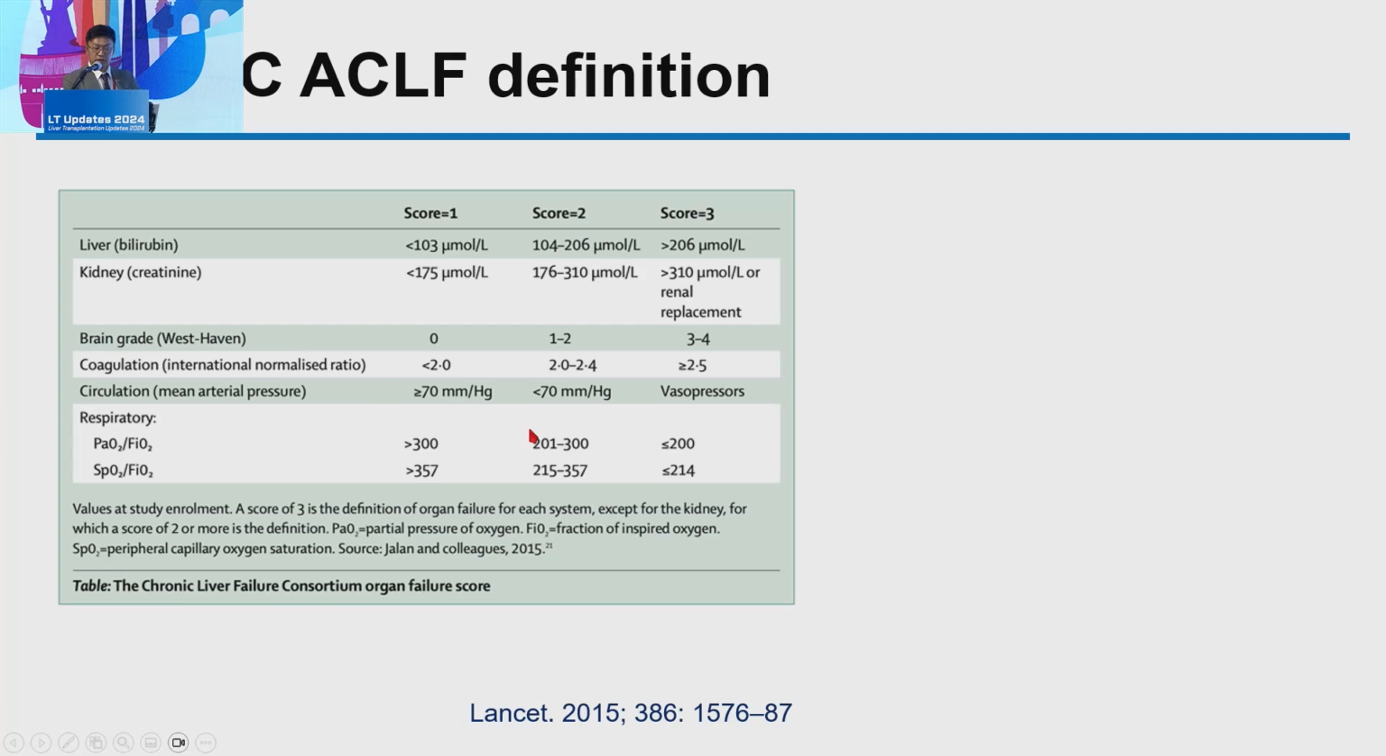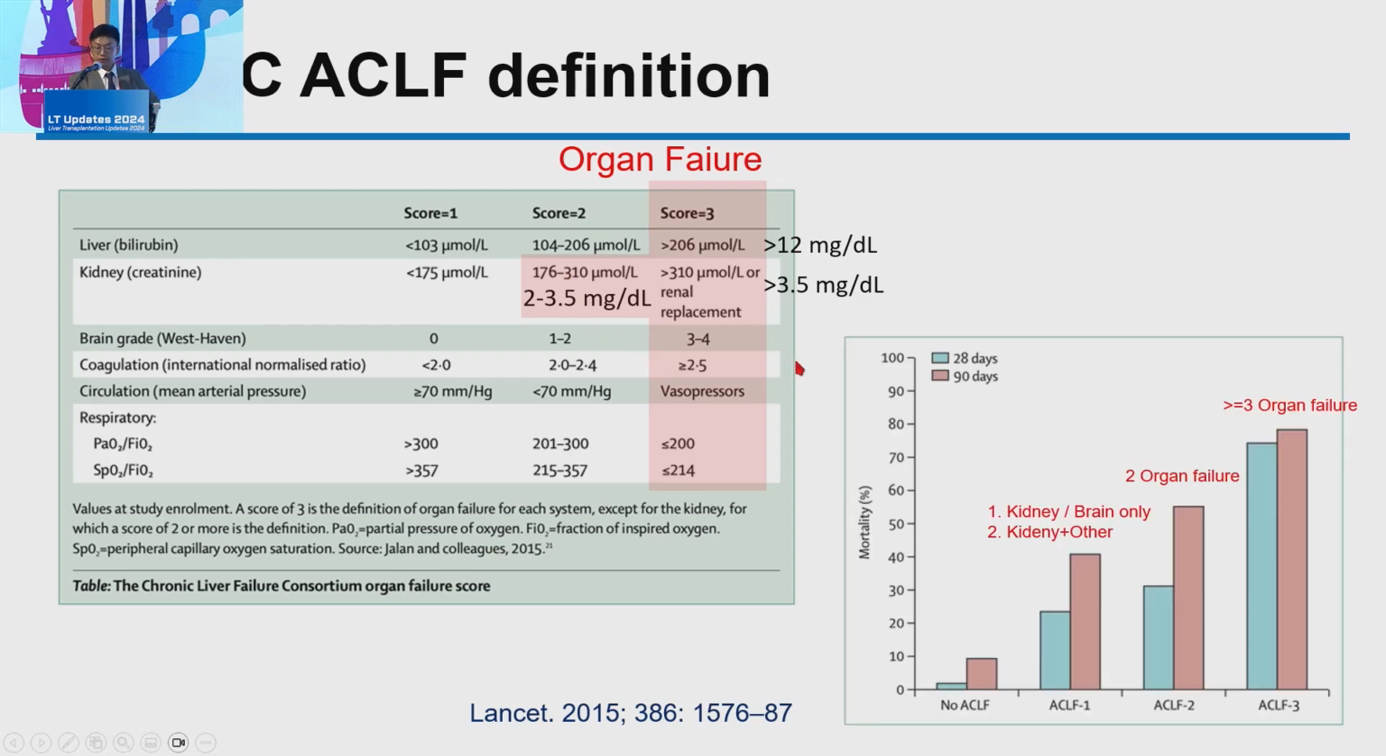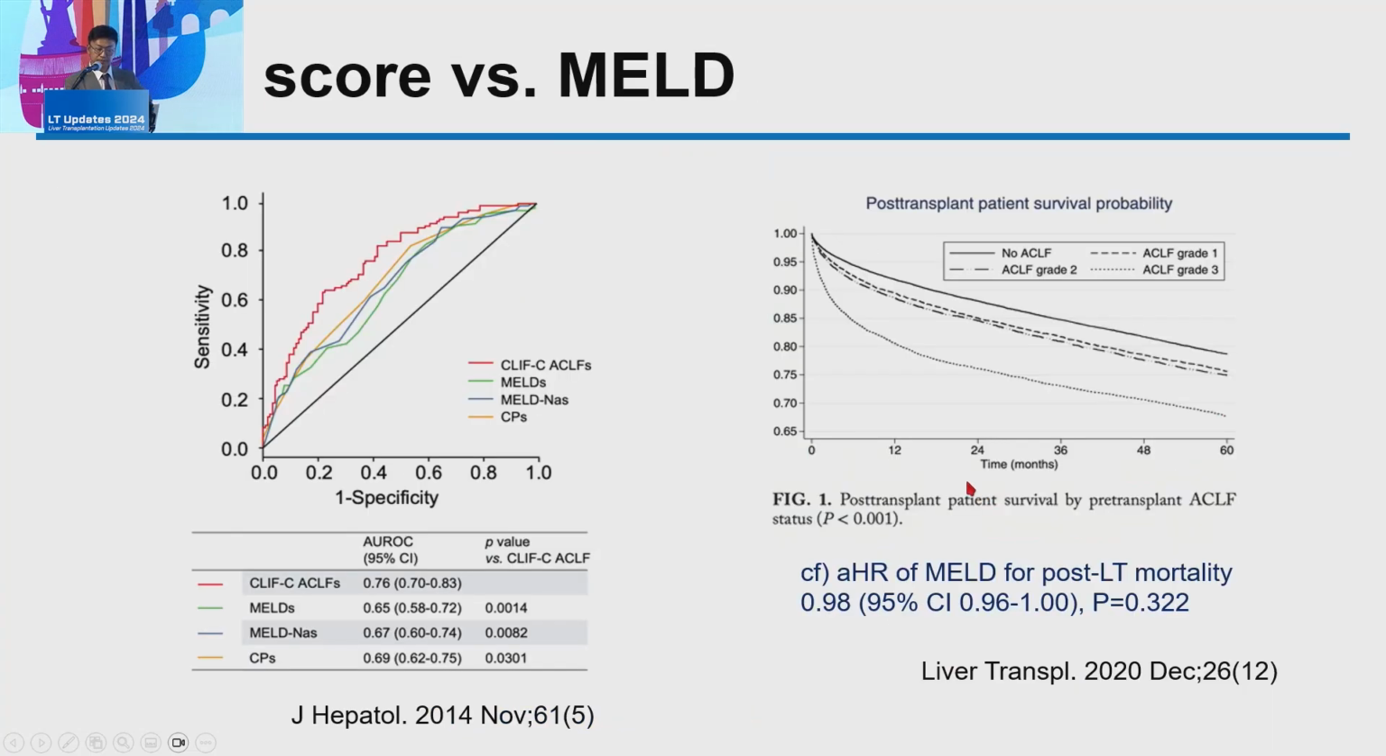There are several definitions of ACLF. Among them, the CLIF-C ACLF definition is the most recent, most useful and simple classification. There are six components of organ failure: liver, kidney, brain, coagulation, circulation, respiratory failure. From this, a score of more than 2 for kidney and 3 for the other 5 organs were defined as organ failure, and the grade of ACLF ranged from 0 to 3 according to how many organ failures the patient has.